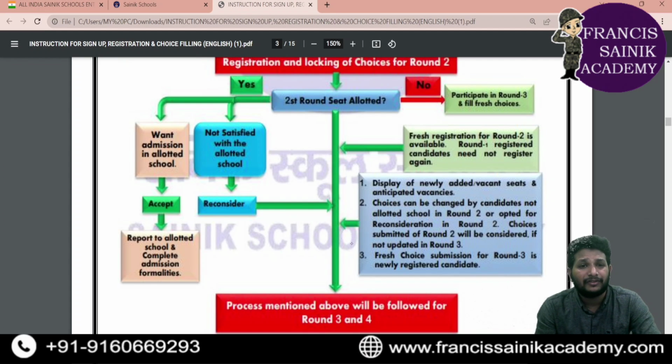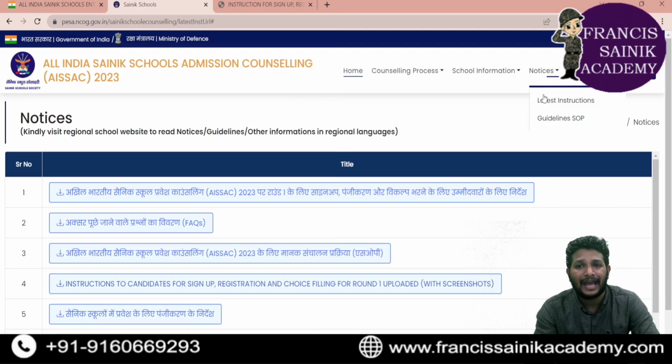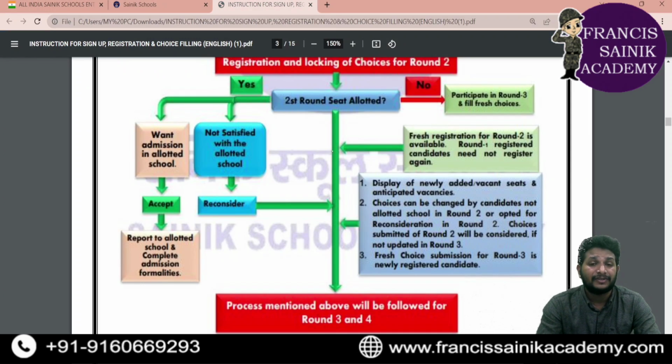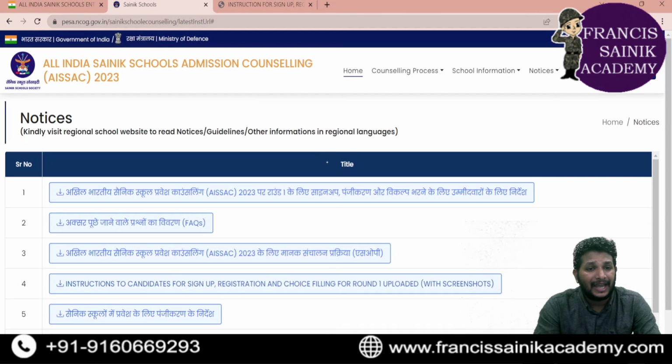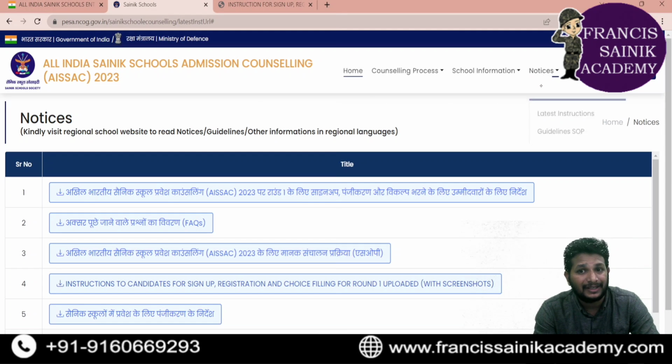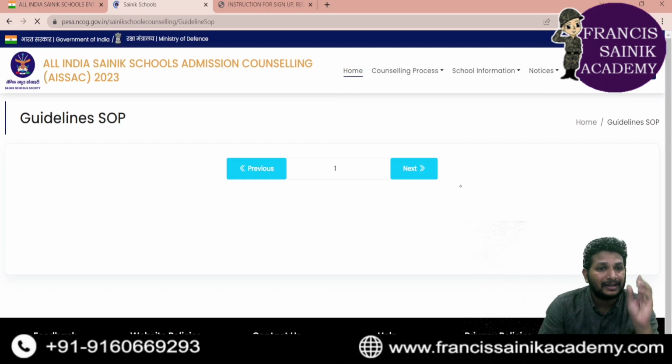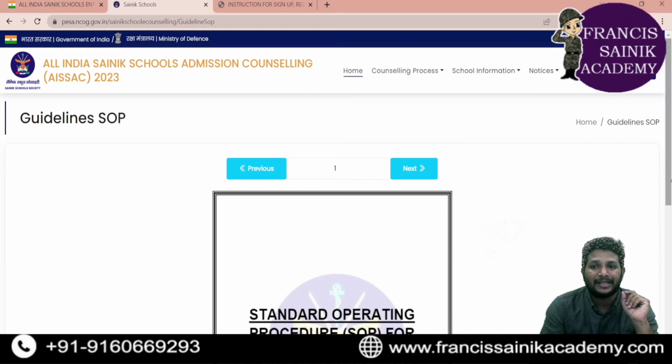So in round 1, if you are not happy with the seats which are allocated to you, there is an option of going for round 2. But here one more important thing you need to understand. What is that? Let's see. Over here, as we have discussed clearly, in this particular e-counseling page there is a notices section. In this, you can see guidelines SOP.